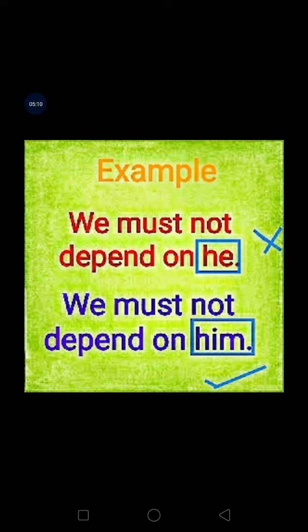This is incorrect because it is acting as the subjective form, the subjective case. We must change it to the objective case, the objective form. We must not depend on him.